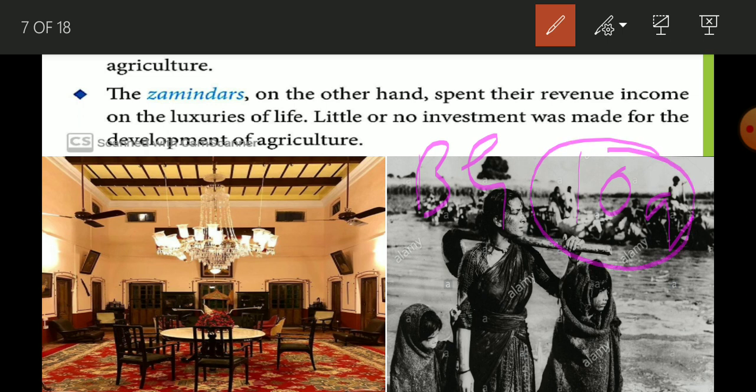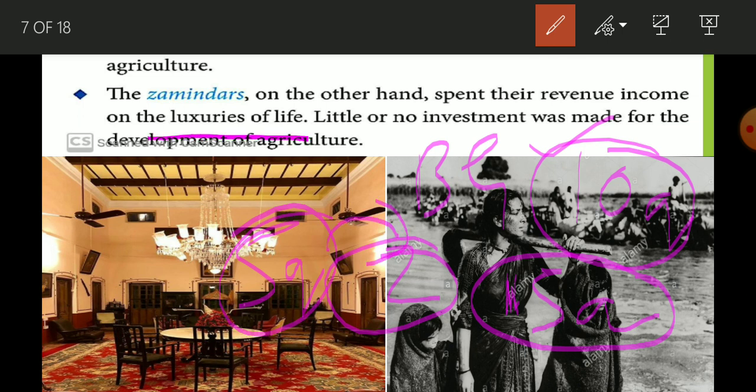Now the zamindar, the person who decided to take the ownership of land, puts 15 quintal as lagan. Now these 5 quintal they sell and enjoy a luxurious life.